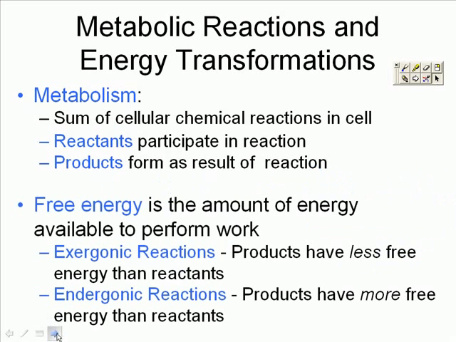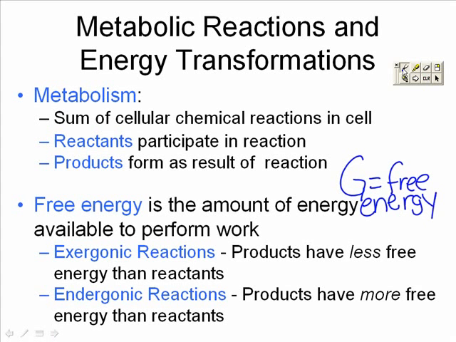When we undergo a chemical reaction, there's going to be some energy that is available, because anytime you convert energy from one form to another, we're going to lose some energy. We're also going to create what we call free energy. We represent free energy with a capital G. This is the amount of energy that's going to be available to do work. We're going to be able to use it to move our muscles, to walk around.